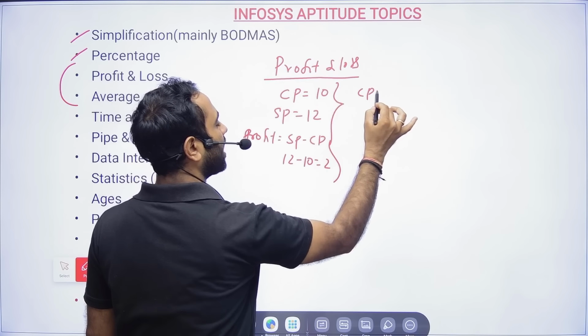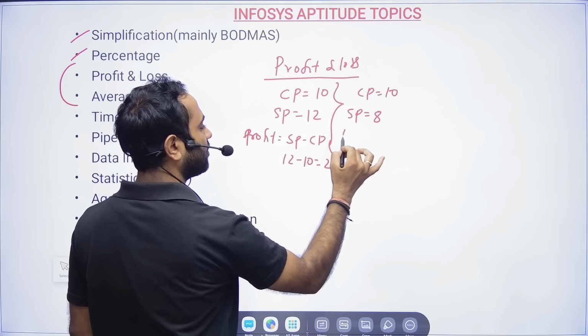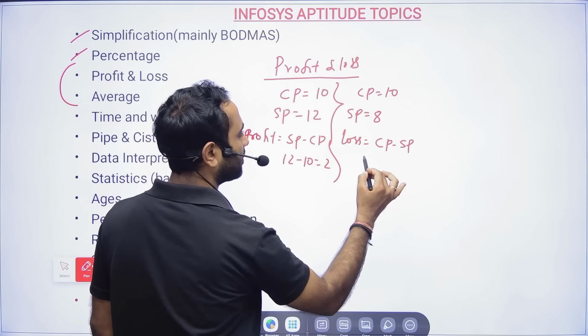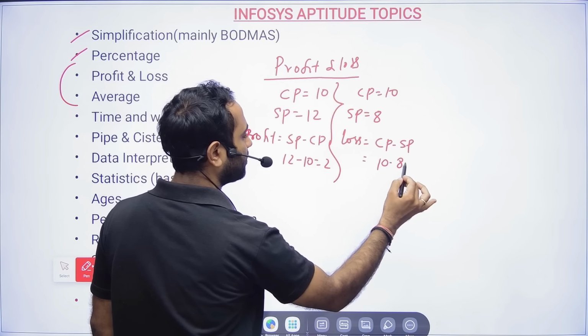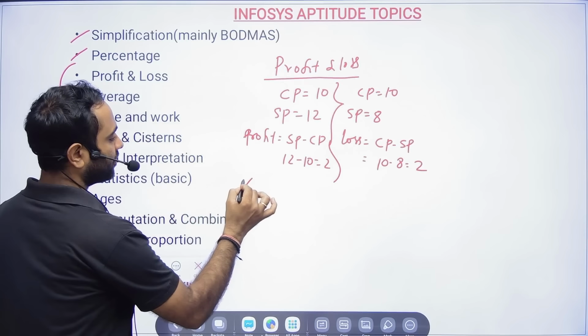If you bought an item at 10 and sold it at 8, then you are in loss, and loss will be cost price minus selling price. That is 10 minus 8, which is 2 rupees here also. Now comes percentage of profit.